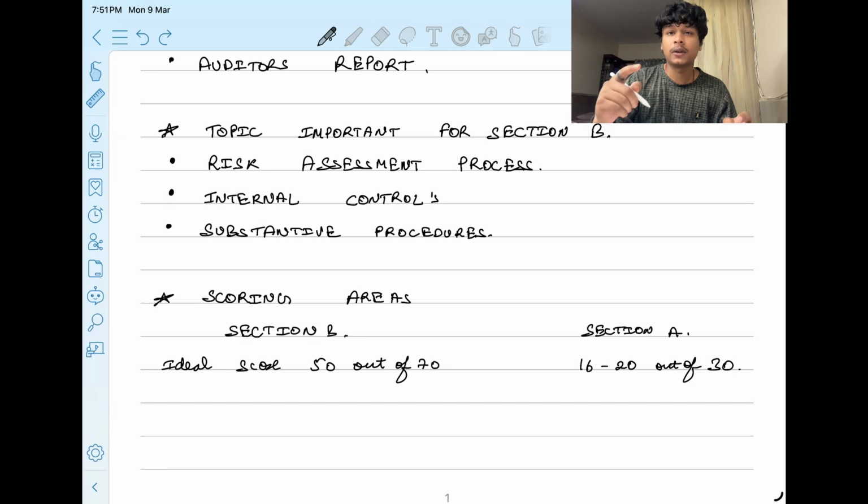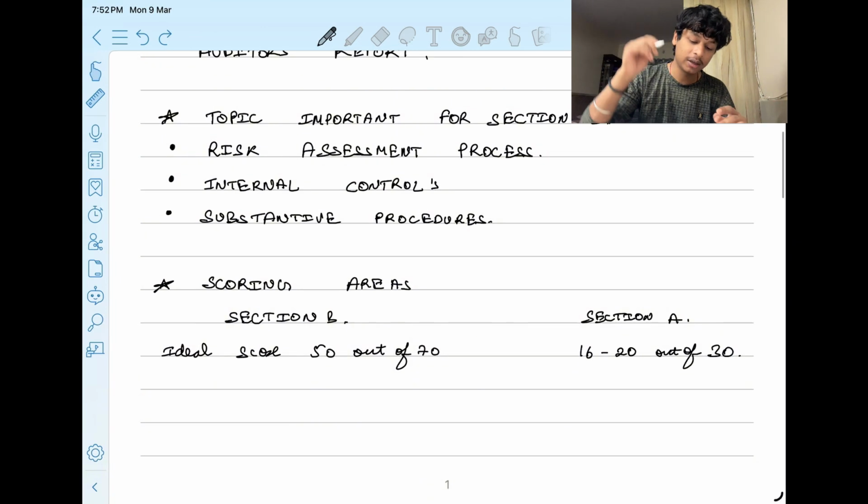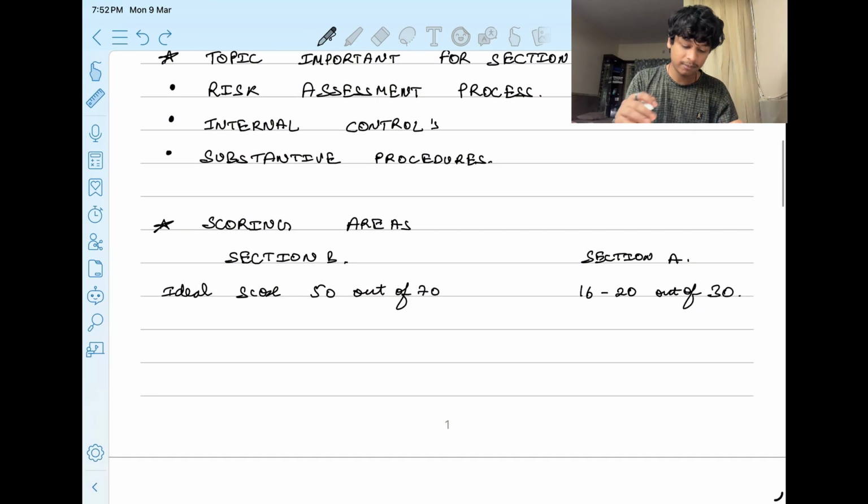Internal controls are the processes that an entity has. There is a purchase process of an entity, and there is a sales process of an entity. These are the internal controls, which should be effective so that the audit can be effective. That is all for the section B important topics.